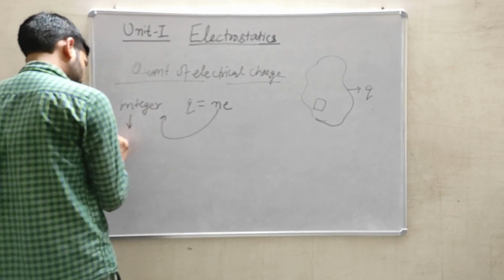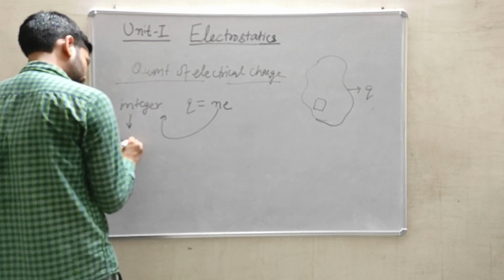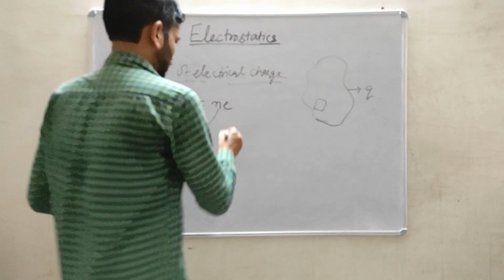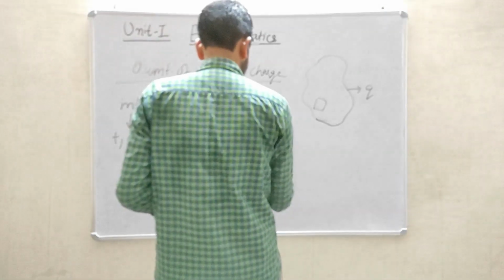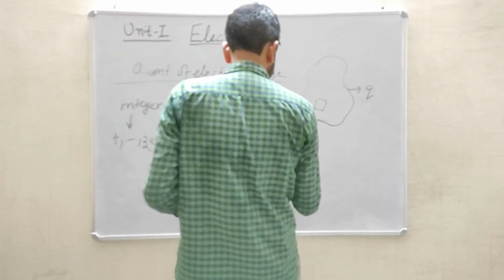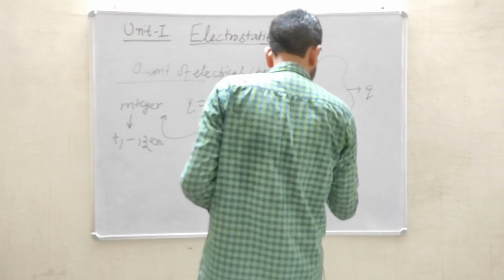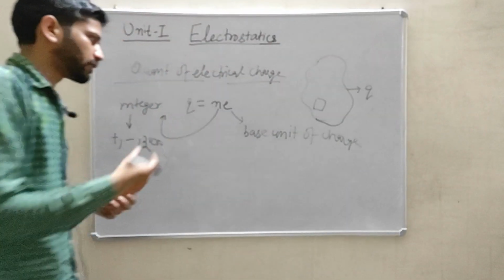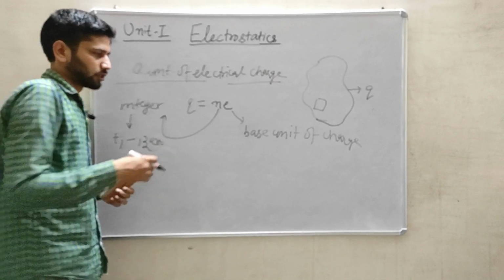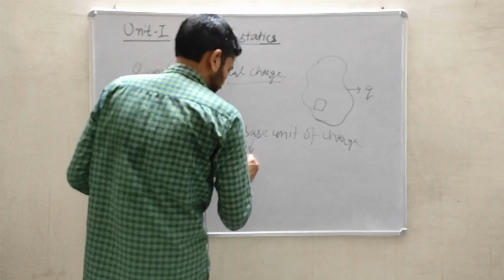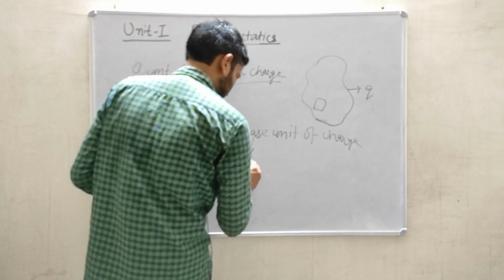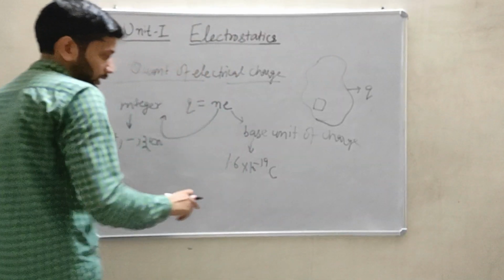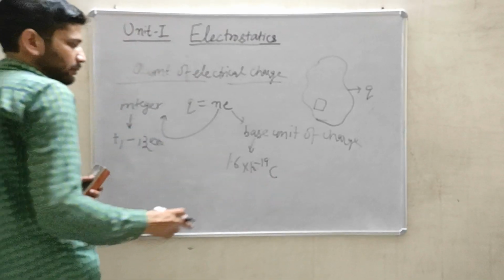It can be positive, negative and 0, while e is the base unit of charge, which is the base unit of electrical charge, and the value of this base unit is 1.6 into 10 to the power minus 19 coulombs. I'll discuss what the meaning of coulomb is.